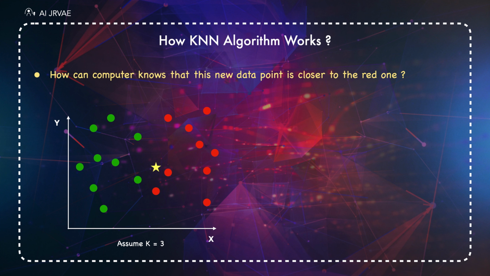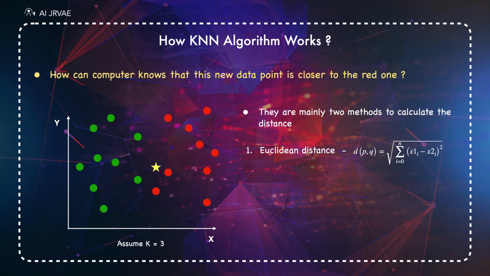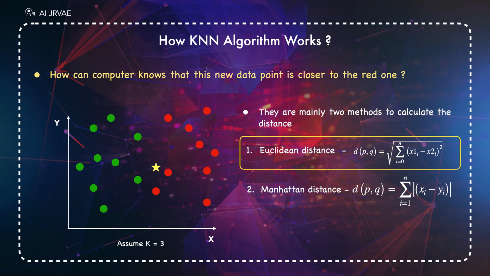The answer is, we need to calculate the distance between this new data point and the other data points. There are mainly two methods to calculate the distance. One is Euclidean distance, which is the straight line distance between two data points in a plane. Another one is Manhattan distance, the distance between 2 points measured along axes at right angles. In this example, we will measure with Euclidean distance. Now, we need to calculate the distances from the new data points.